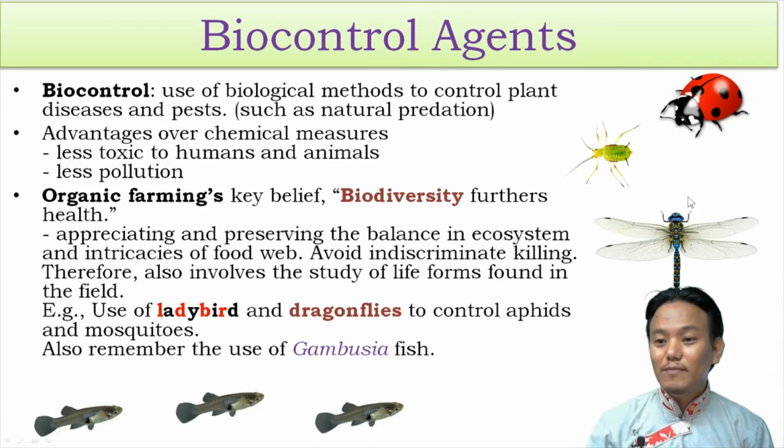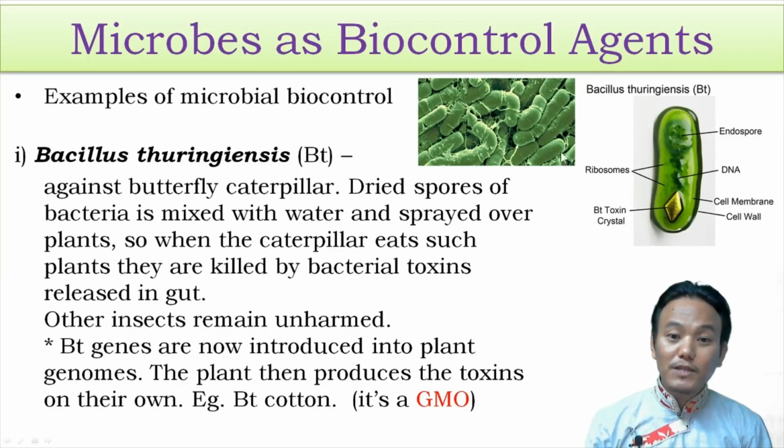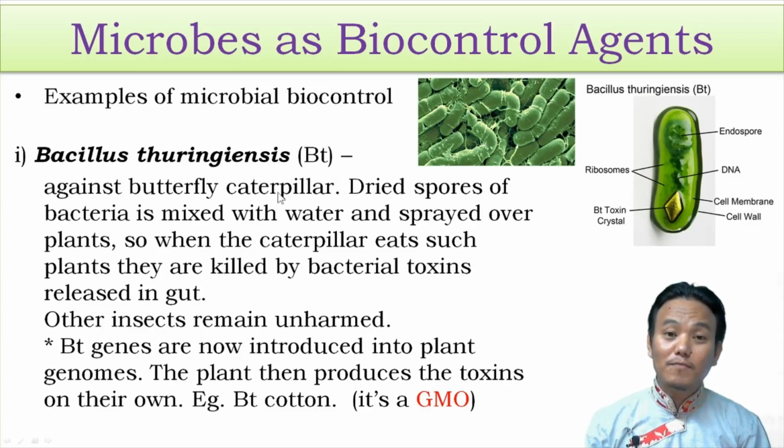Now, ladybirds, dragonflies, and gambusia fish are not microorganisms. Now, what about microorganisms which act as biocontrol agents? So let us now look at some examples of microorganisms which can be used as biocontrol agents. First one is Bacillus thuringiensis, or BT in short. This particular bacteria can infect and kill caterpillars of certain butterflies which are well-known plant pests.